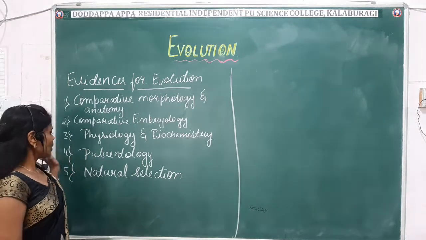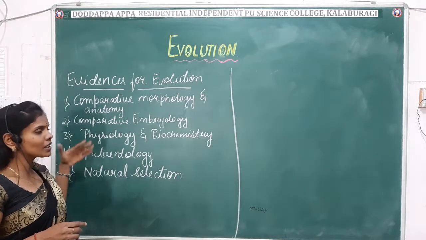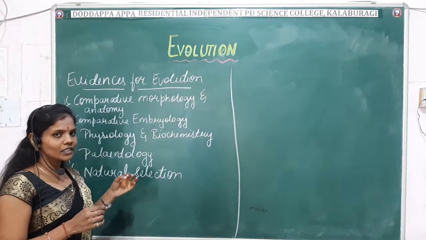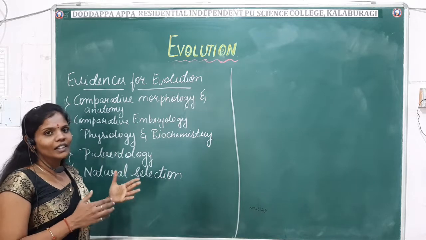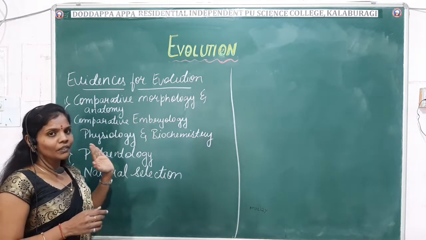These are the different evidences given by the different branches, and they show that evolution has taken place. So these are the proofs to show that evolution has taken place.